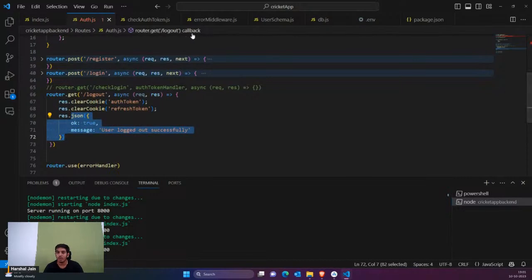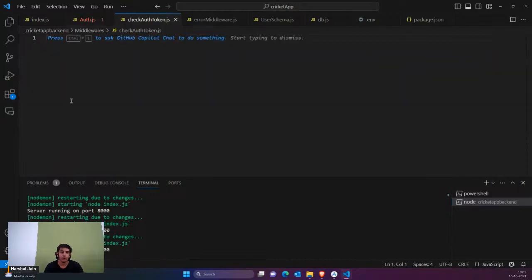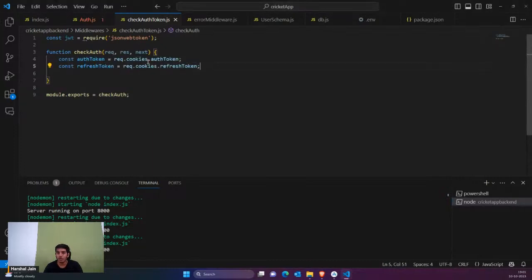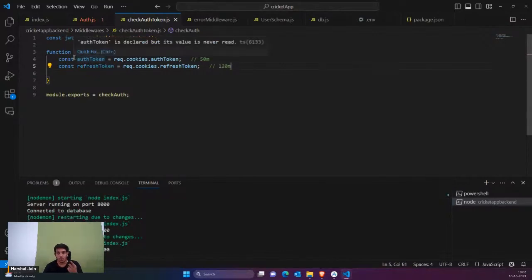Now comes the important thing, that is check auth token. Check auth token would work in a similar way, but first of all we have to decode the user ID from the token if the token is not expired. So how does this actually work? First of all, this would look for the expiry of the auth token and refresh token. The expiry of the auth token is around 50 minutes. Similarly, the expiry of the refresh token is 120 minutes.